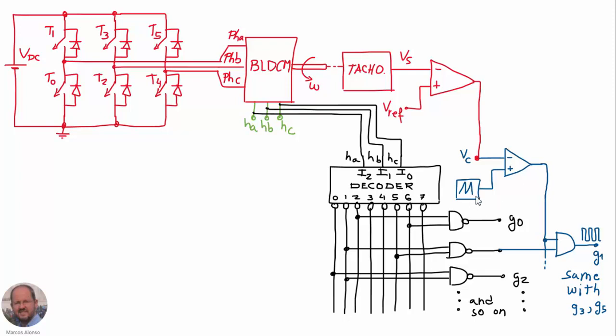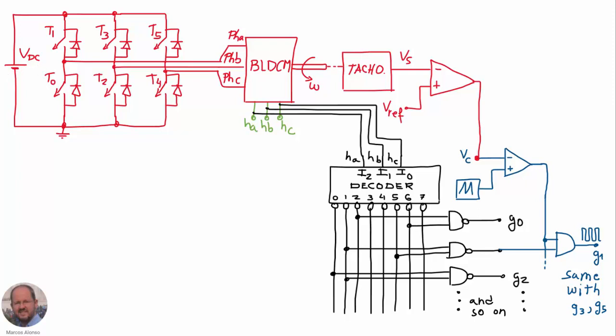So using a sawtooth waveform and a comparator, then we can modulate the signals of the three top switches, 1, 3 and 5. So then we can control from this control signal here, from DC voltage signal, we can control the speed of the motor. At the end, what we are doing with this modulation is the equivalent situation to change the voltage, the equivalent voltage VDC that we are applying to the motor.